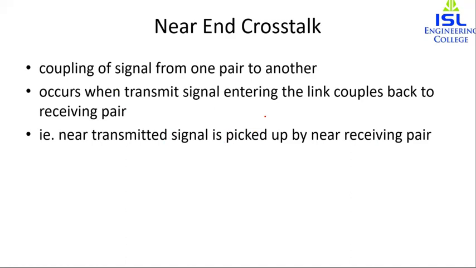In this case, crosstalk occurs. Crosstalk is nothing but electromagnetic interference, and near end crosstalk is when you have twisted pairs near each other and signals couple from one pair to another.